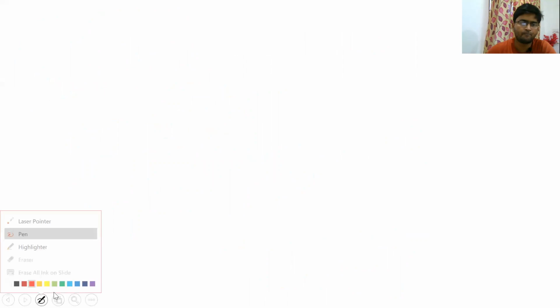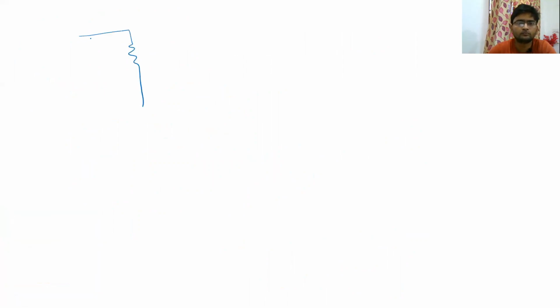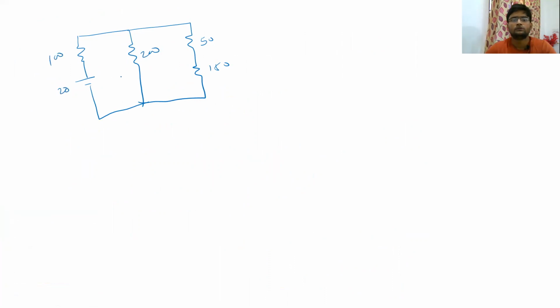So let us redraw the circuit again. Can you tell me what will be the value of current I in this circuit?